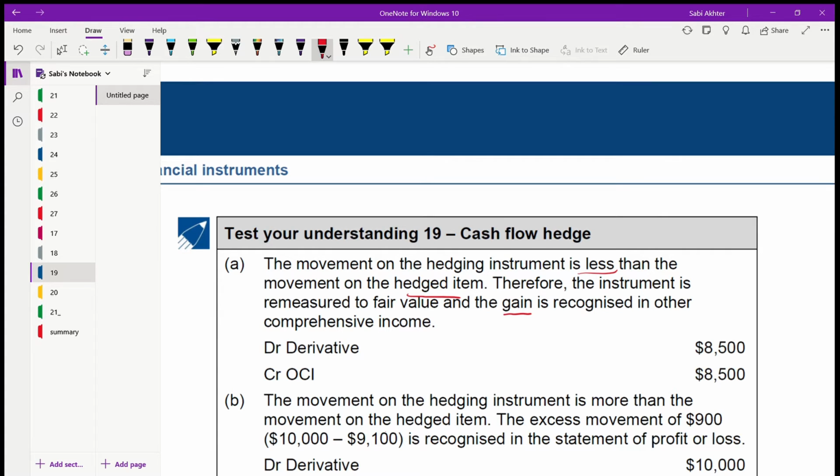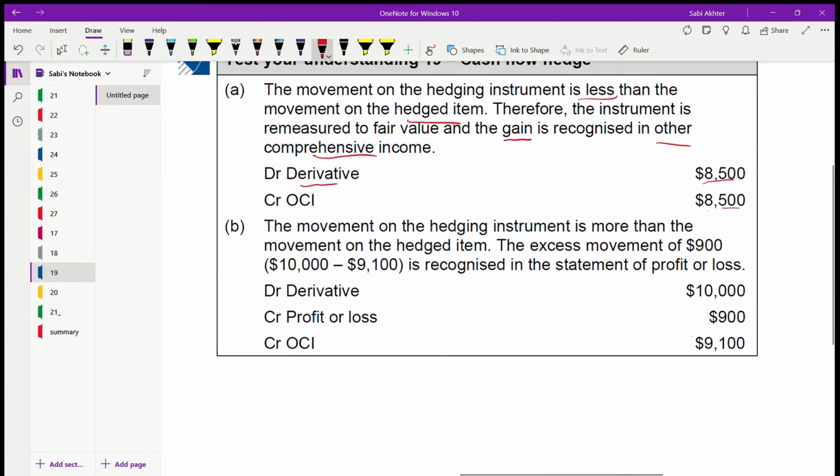This is the main difference between the two. Where the gain is recorded, gain will be recognized in OCI. So you debit derivative because you are recognizing a derivative 8,500 and you credit OCI. B is the opposite situation.